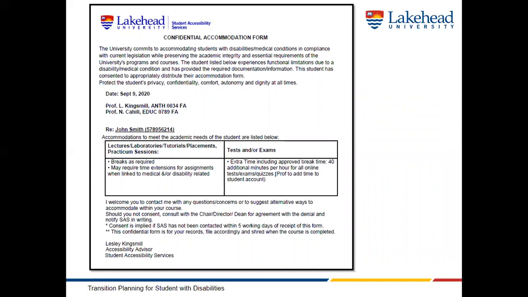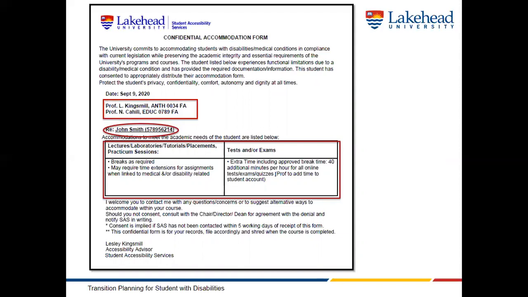On the screen is an example of a confidential accommodation form. The form has the student's name and student number, as well as the student's classroom or lecture and test accommodations. A list of courses the student requires accommodations in is also included on the form, as the professors for these courses will receive the form. There is no information relating to the student's disability and/or medical condition.